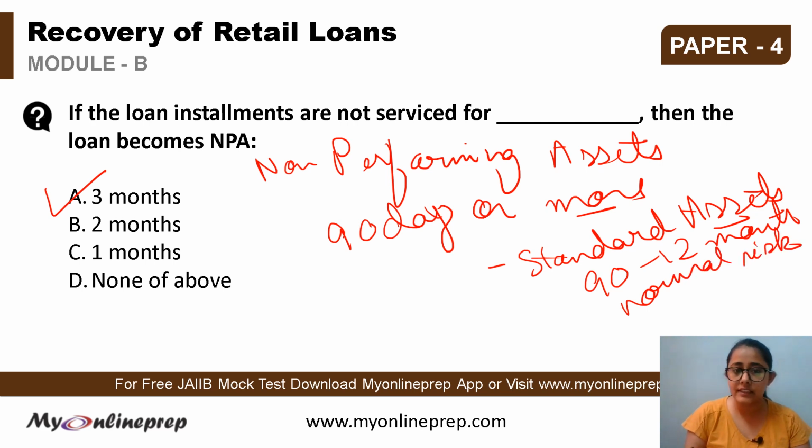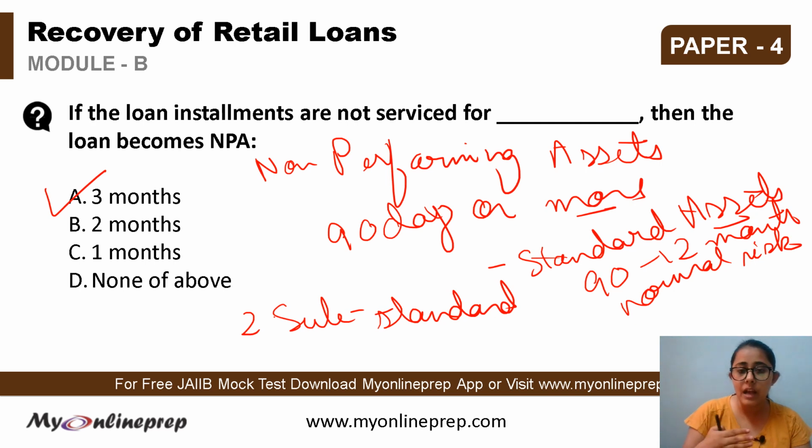Then the second category is the substandard assets. Here the problem actually begins. These are the substandard assets where the NPA or the repayment is due for more than 12 months. And here it becomes less certain that banks will be able to recover them.